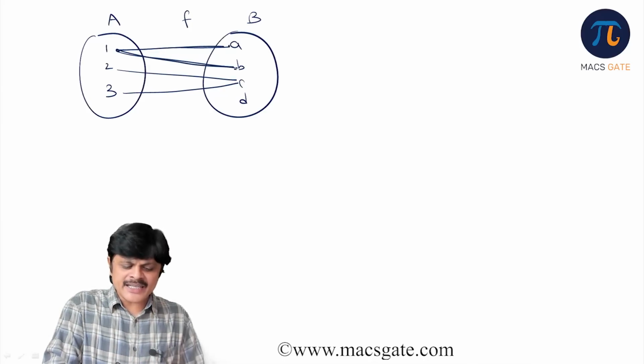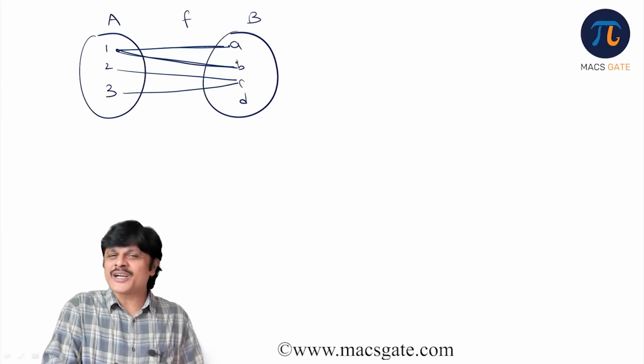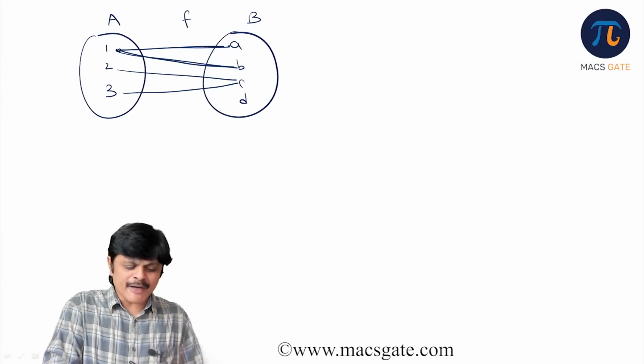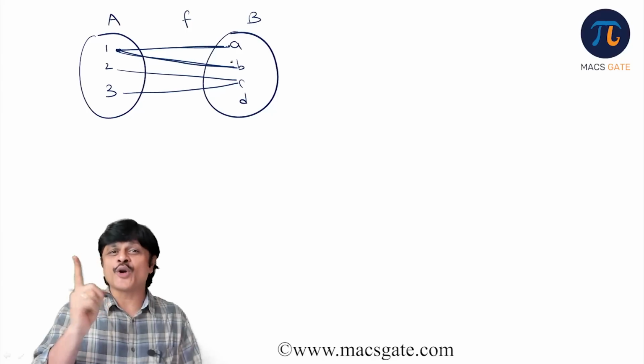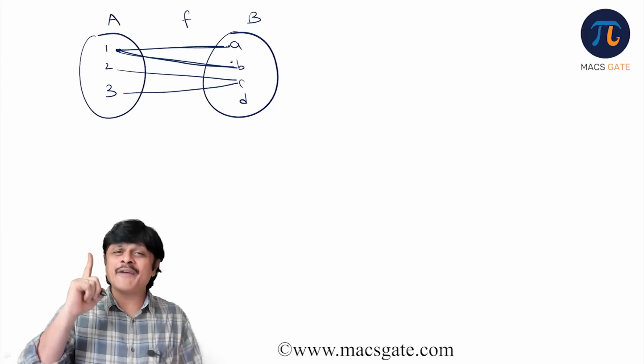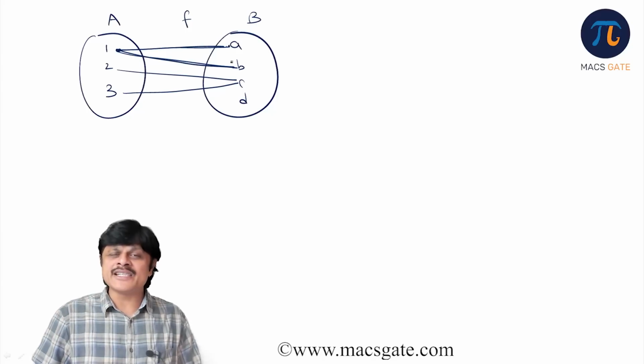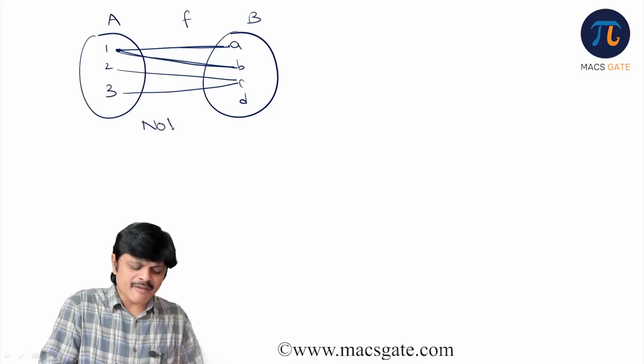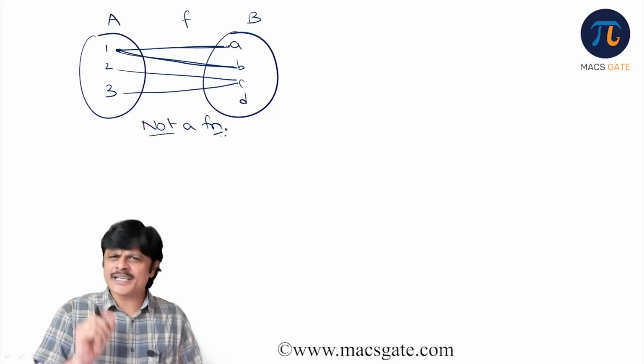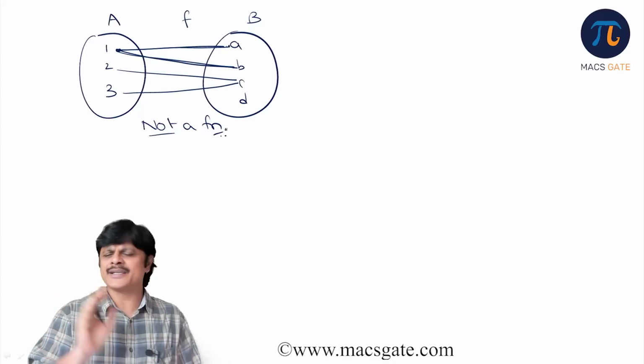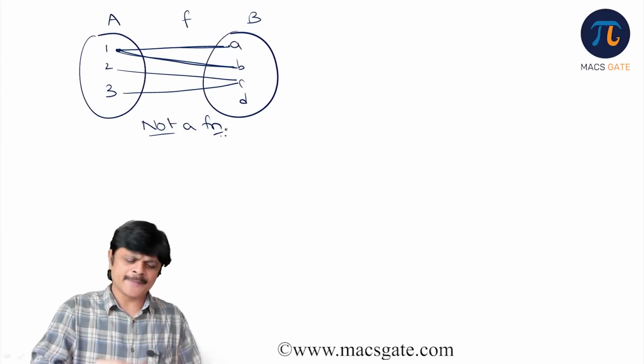So these assignments are there, no? A, B. These are called images. That is, for one element we have how many images? Two images. This is wrong. For one element we should have exactly one image in B. Therefore, it is not a function. Simple, sir. Every element of set A should be used, and for one element we should have exactly one image. That's it. Nothing more than that.